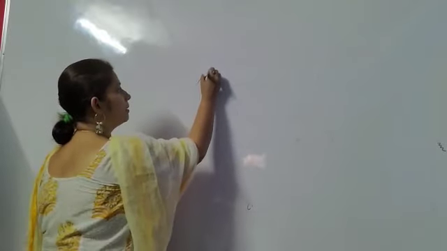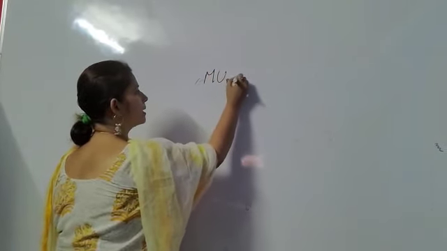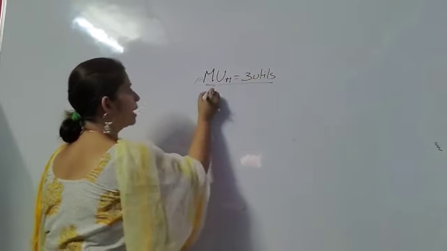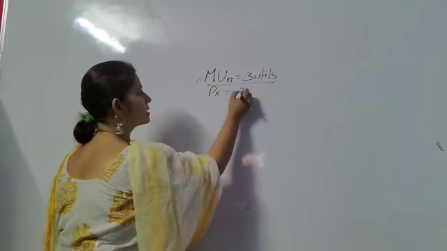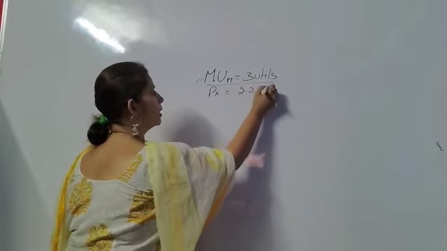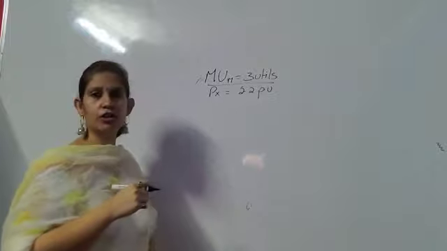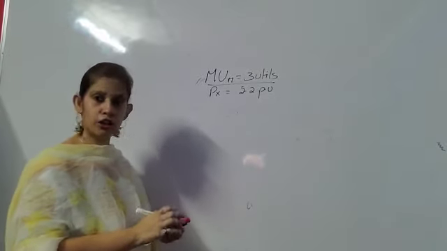For example, marginal utility of money is given as 3 utils, right? And price of X commodity is given as ₹2 per unit. Price of X is given as ₹2 per unit, and marginal utility of money is given as 3 utils.